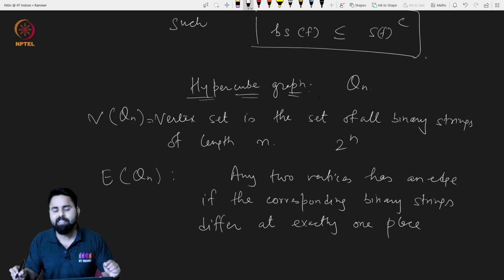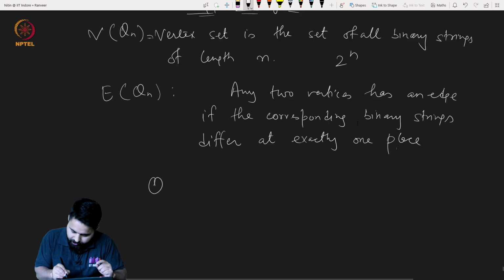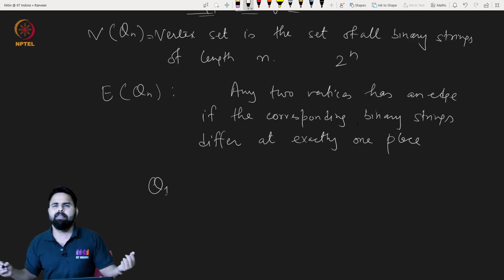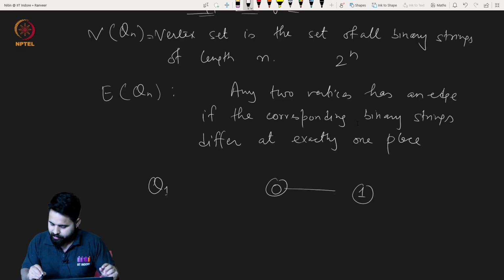Let us see some examples. What will be Q1? On length one, how many binary strings will be there? There will be 2, 0 and 1, and they differ at one place, so this will be an edge.